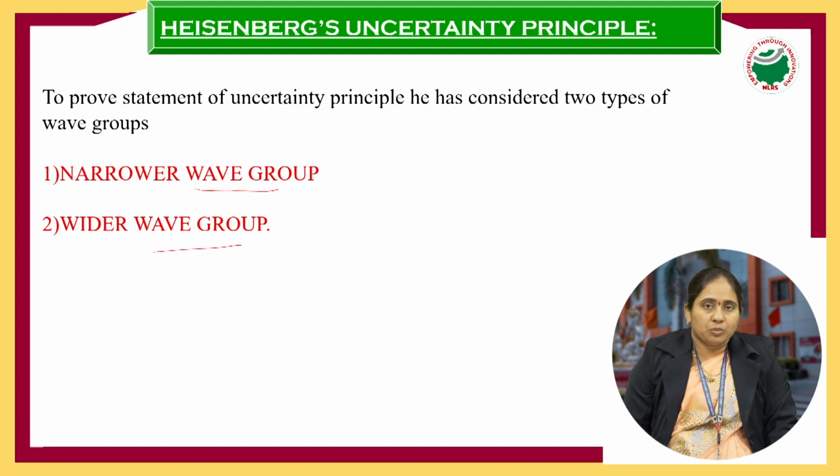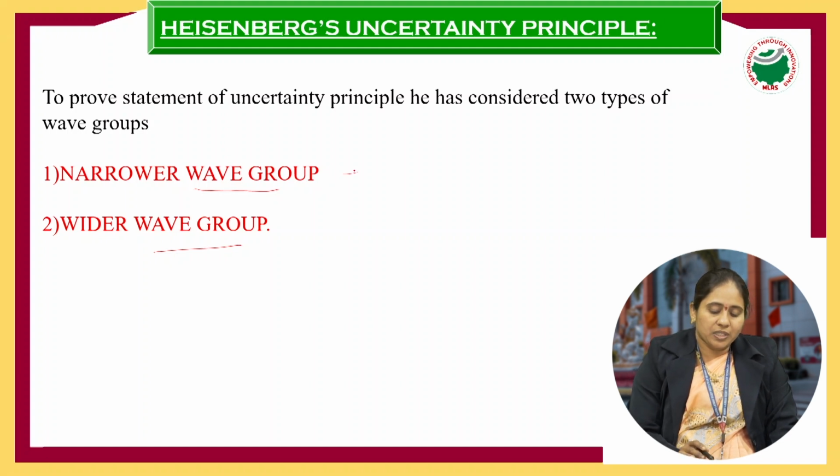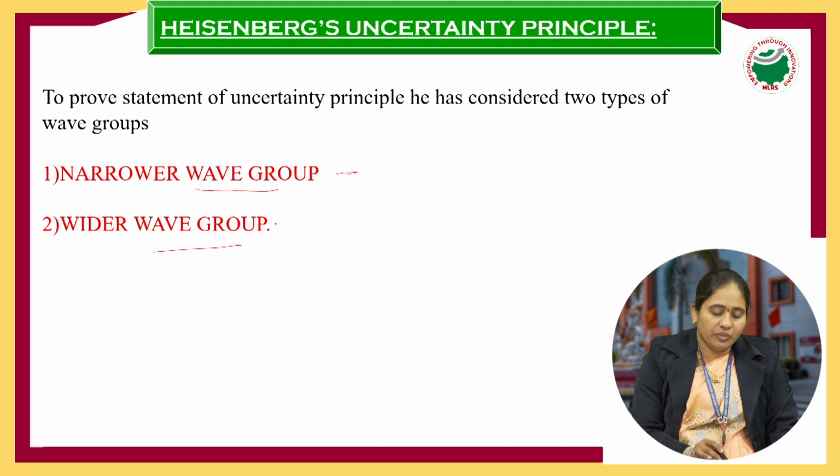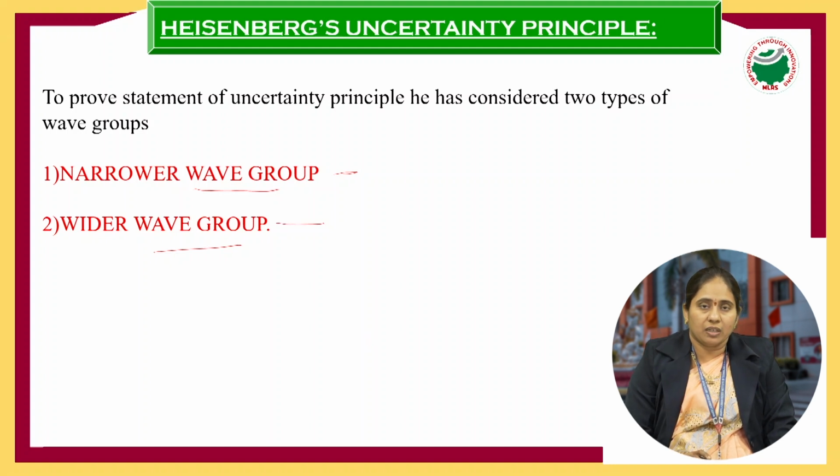If the amplitude and intensity are less, then it is a narrower wave group. If the amplitude is more, then it is a wider wave group.